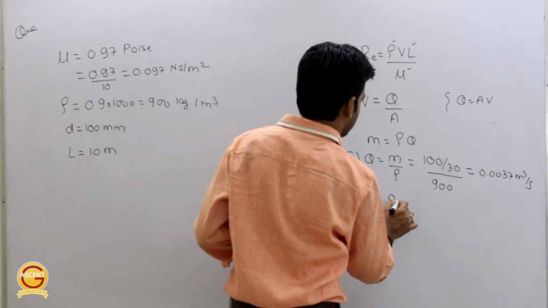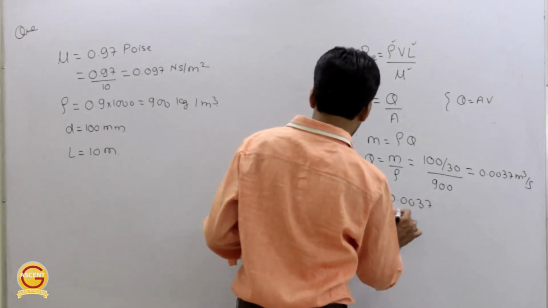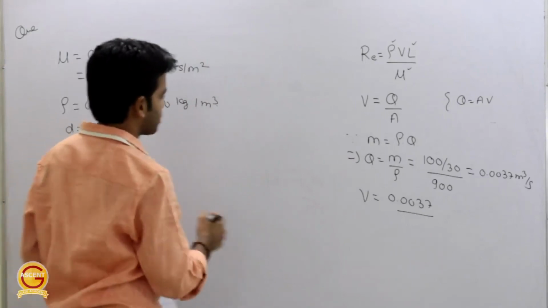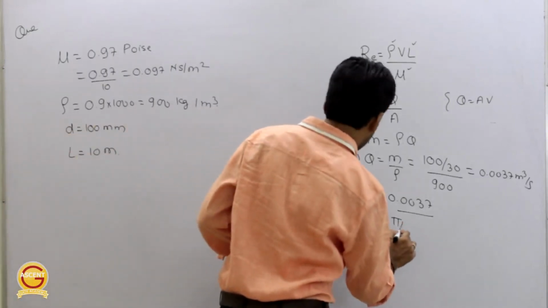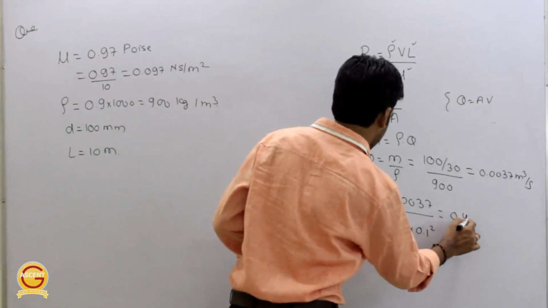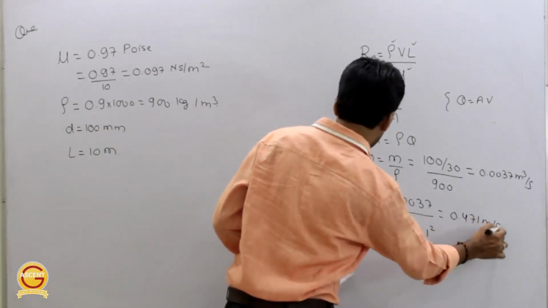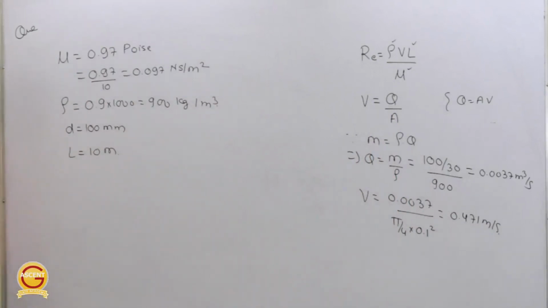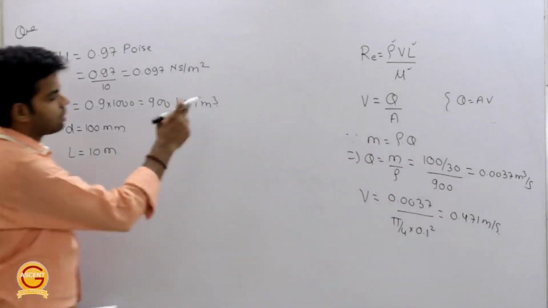Okay, so just put the value of this Q, you will get the value of V. So this will be 0.0037 divided by area, cross section area. Diameter is given as 100 mm, so cross section area is pi by 4 into d square. So from here you get this as 0.471 meter per second. This is velocity. Getting this now?